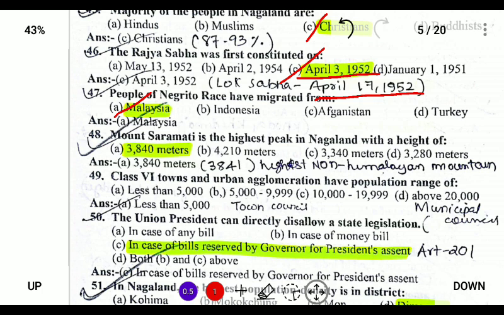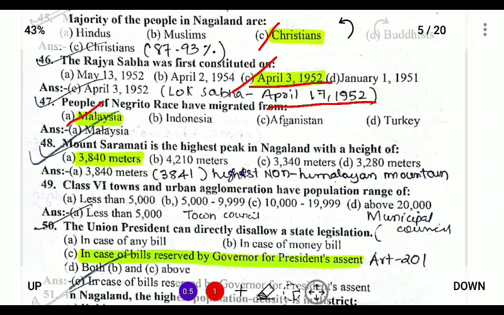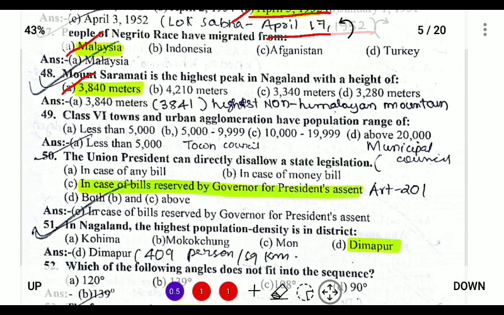Next, Mount Saramati is the highest peak in Nagaland with a height of 3,840 meters above the sea level. Next, class 6 towns and urban agglomeration have population range of less than 5,000. So this considers a portion of the CD in which the population is less than 5,000 for class 6 urban agglomeration. Next, question number 50.